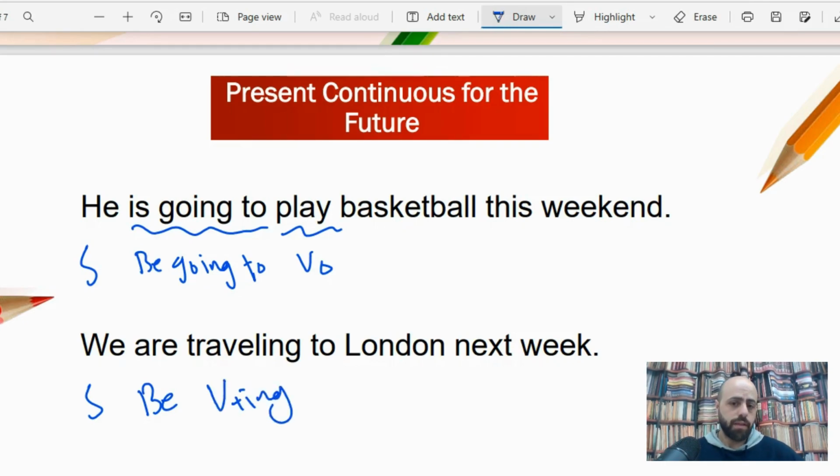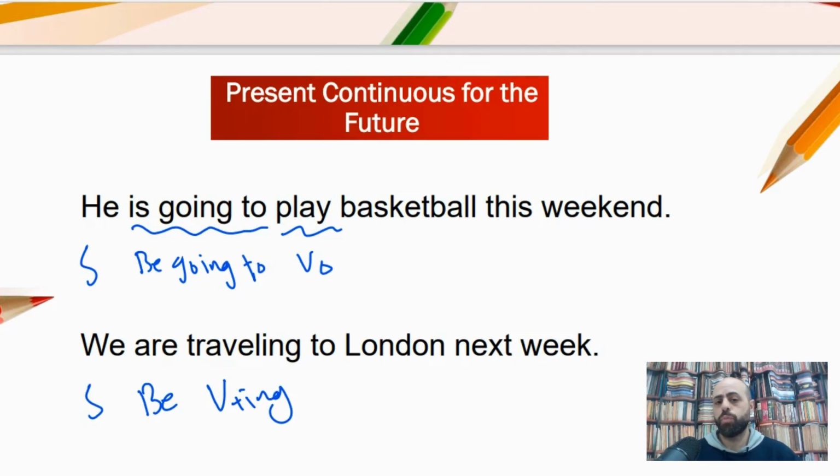So what is the tense in the first sentence? It is the future. And what is the tense in the second sentence? Subject, verb be, verb plus ing. This is present continuous. Okay, now in terms of the meaning, both sentences are talking about future plans. So the idea here is that we can use present continuous here to talk about the future.